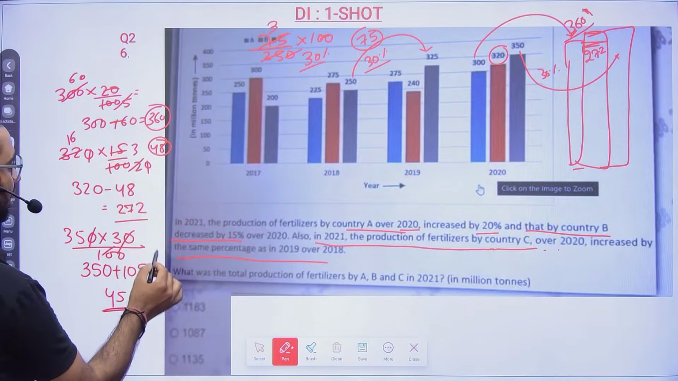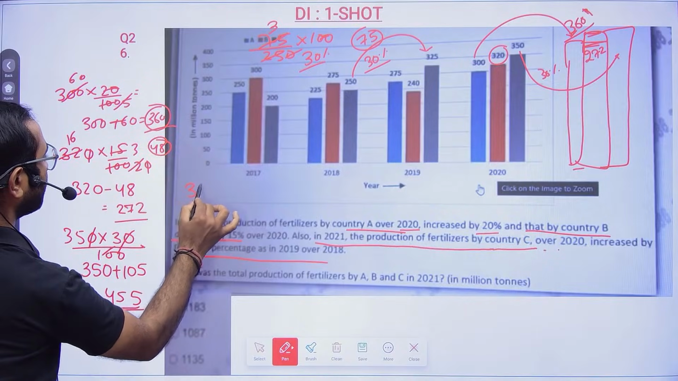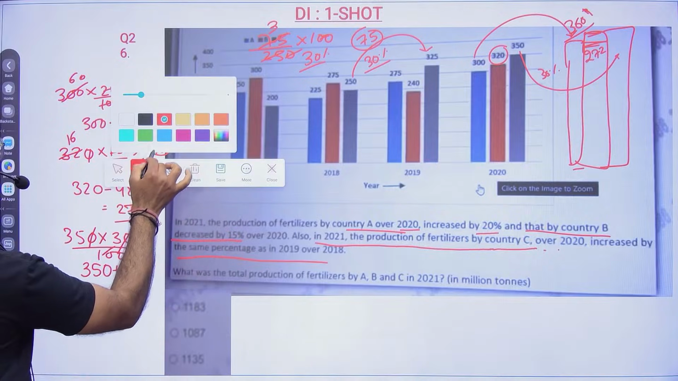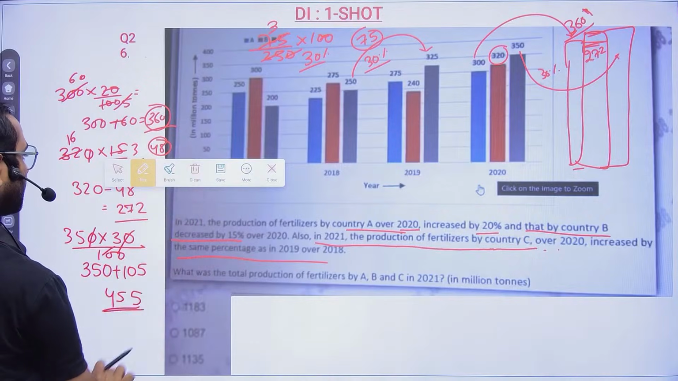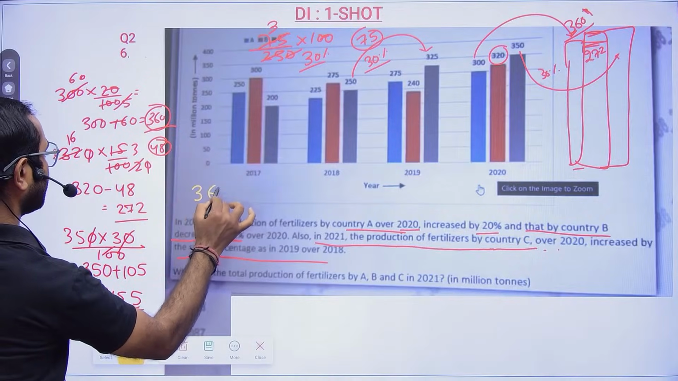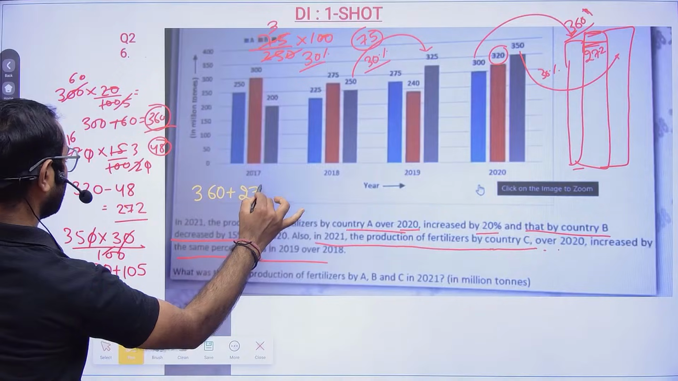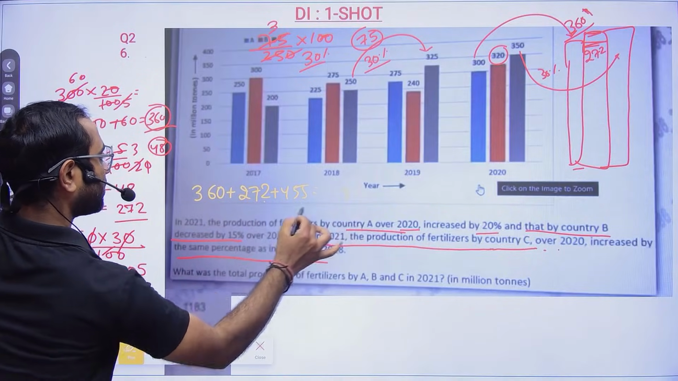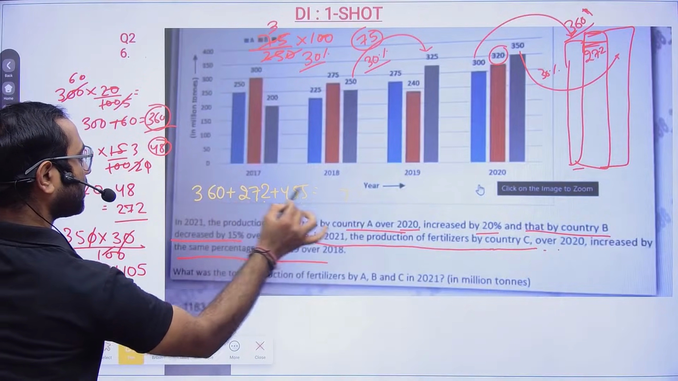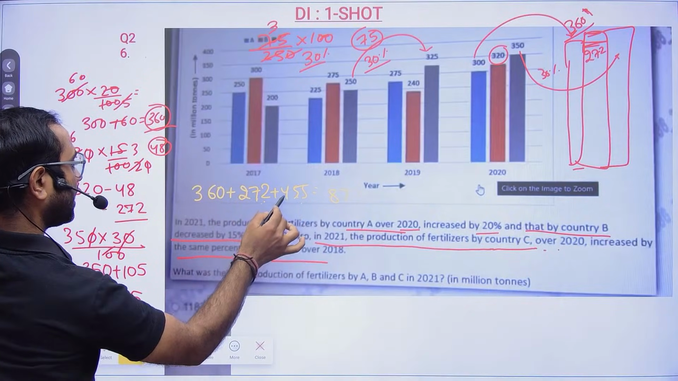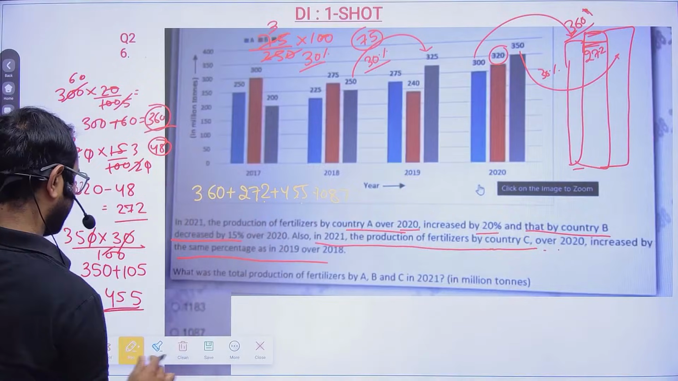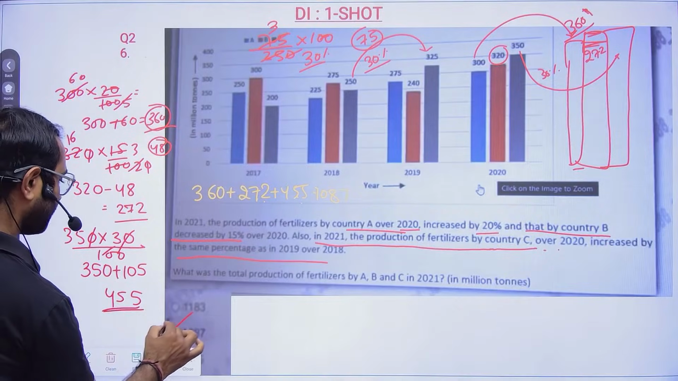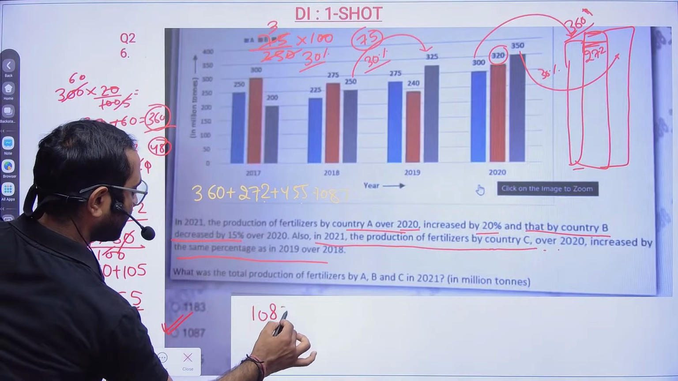Now they are asking for the total. So the total we have is 360 plus 272 plus 455. So 5 plus 2 plus 7, and then 12 plus 6 is 18, and so on, the total is 1087. So 1087, if there is any option, that is our correct answer. 1087, option B. So 1087 is the correct answer.